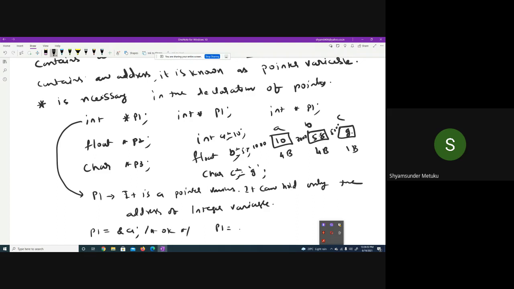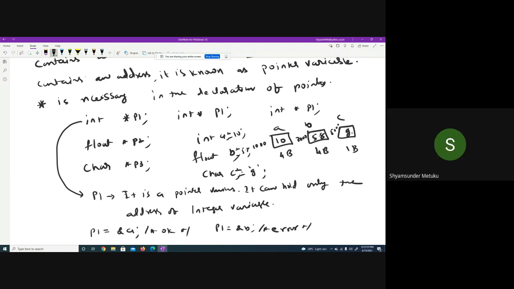Can I write p1 is equal to ampersand of b? Respond. No. Can I write ampersand of b here? As per the second statement, in the arrow what I have mentioned, it is a pointer variable. It can hold only the address of the integer variable. Do you think ampersand b is an address of integer? No. b is a float, isn't it? Yes, sir. So it is an error.